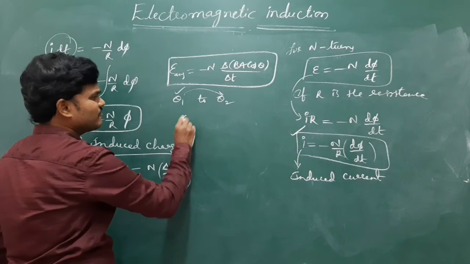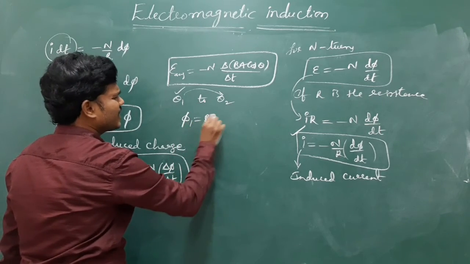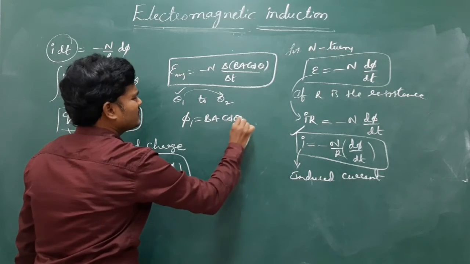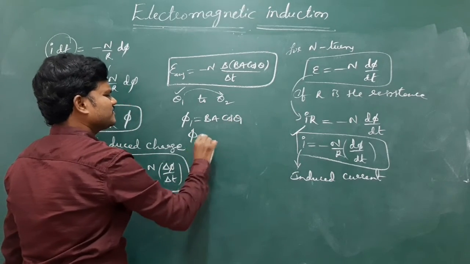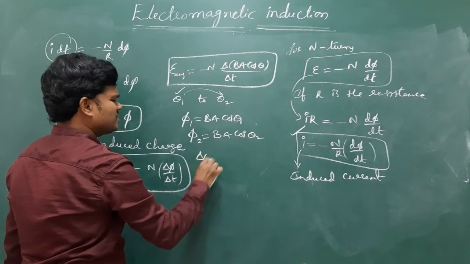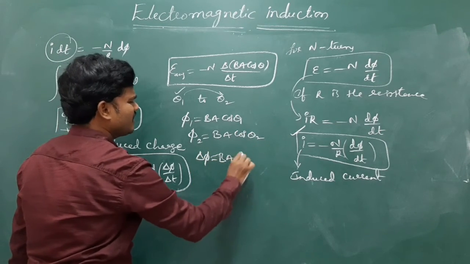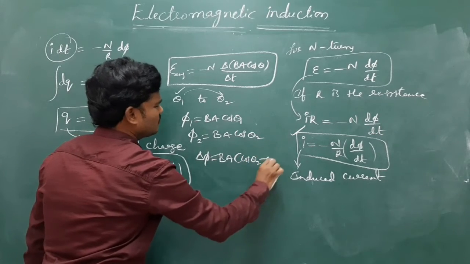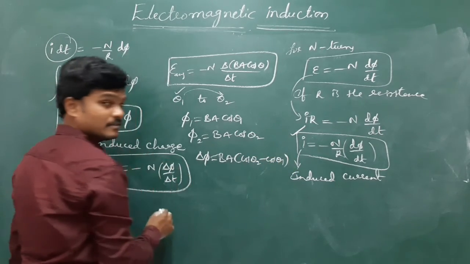So the initial flux Φ1 we can write as BA cos theta 1. Final flux is BA cos theta 2. Now the change in flux is BA (cos theta 2 minus cos theta 1).